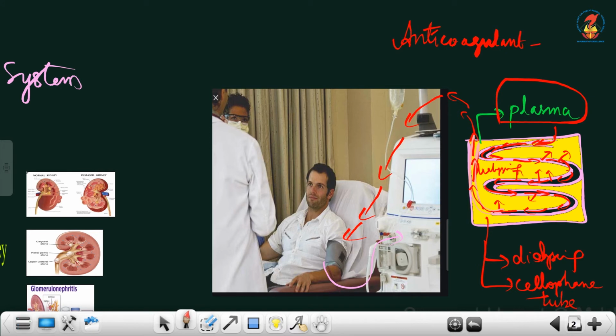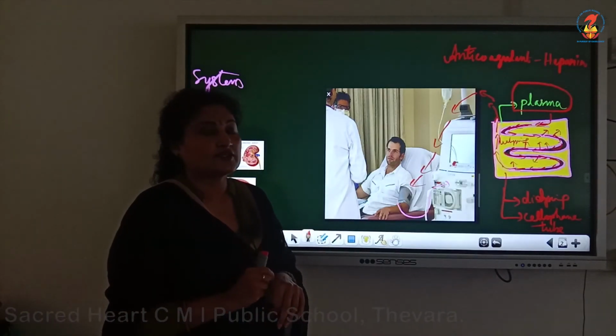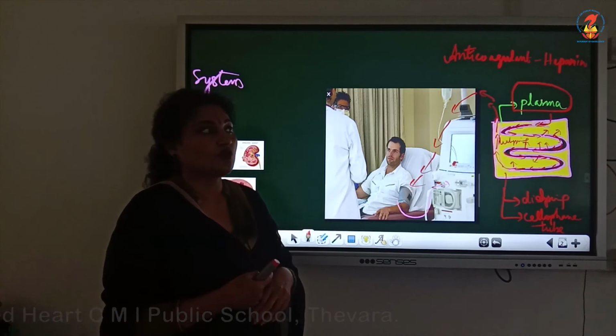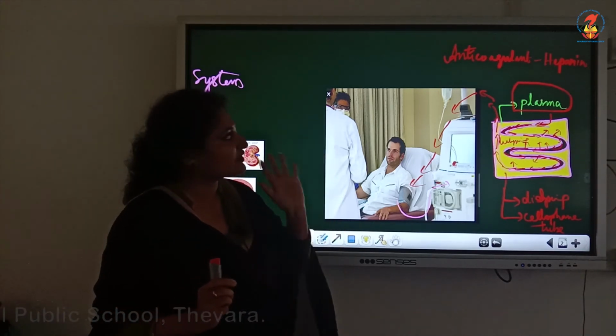And the anticoagulant used is heparin. And remember, in leech there is this heparin. That's why when a leech bites you, there is excess bleeding because of this heparin. There is no clotting agent. It will go on continuously bleeding and bleeding because of this presence of this chemical called heparin.